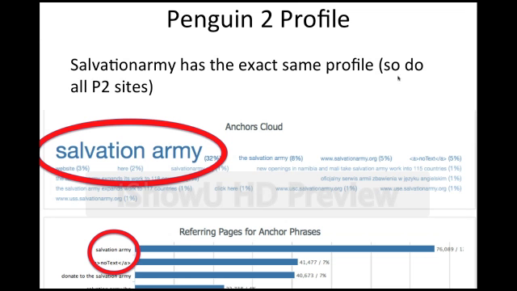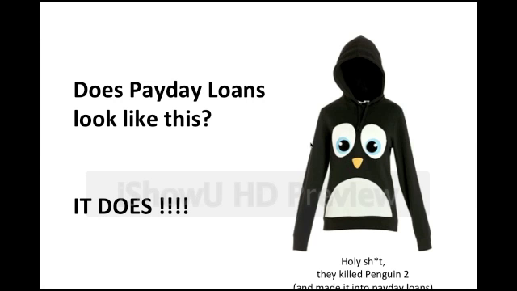Their domain name is salvationarmy.org, and their main anchor text was Salvation Army. You can see that was the highest percentage of their anchor text as well. So the question is, if that's what Penguin 2 looks like, and I have tons of other sites, I've analyzed about 50 or 60 of them at this point, and they all look exactly the same.